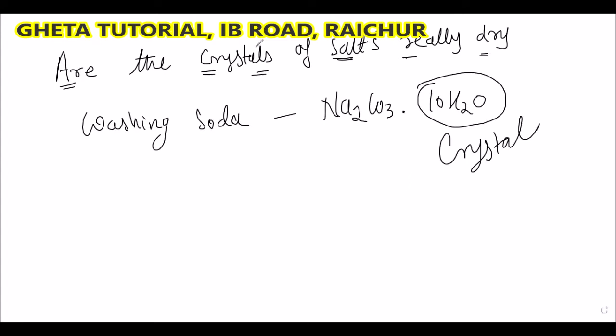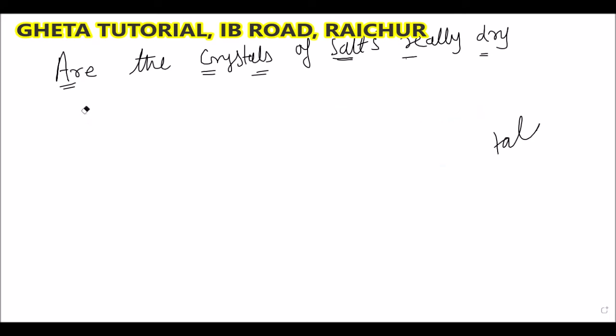For that, one activity we will do for checking whether the crystals of salts are really dry or not. For that I require one product, copper sulfate crystal.